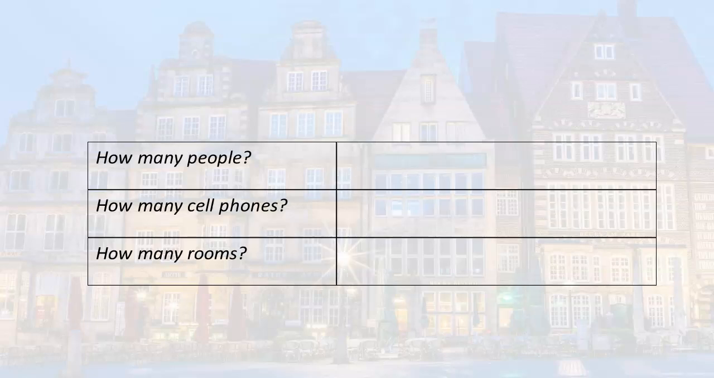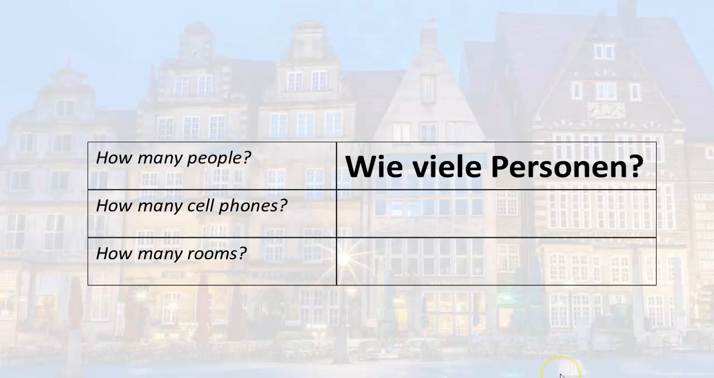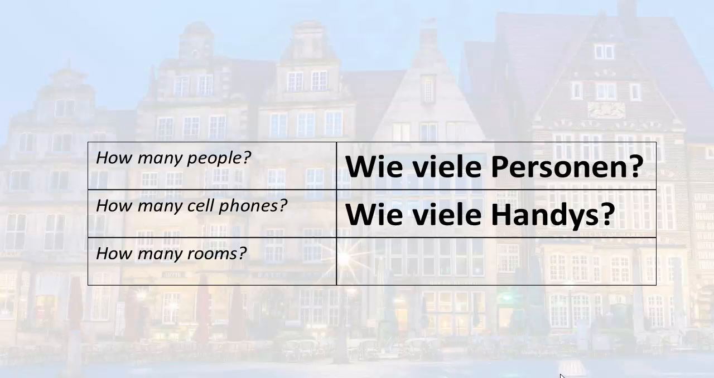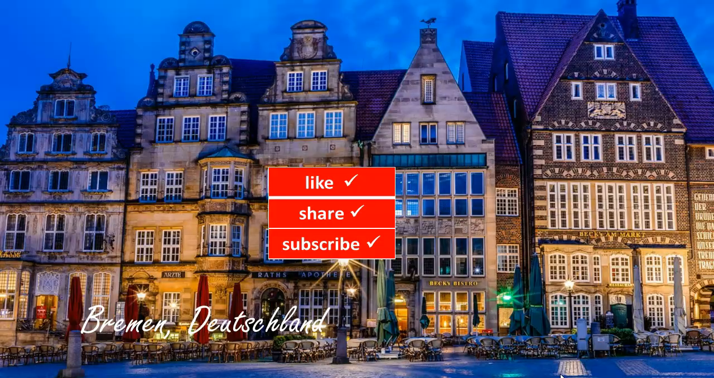When it's a plural noun, we say how many. So how many people? Wie viele Personen? How many cell phones? Wie viele Handys? And how many rooms? Wie viele Zimmer? That's it for this lesson.